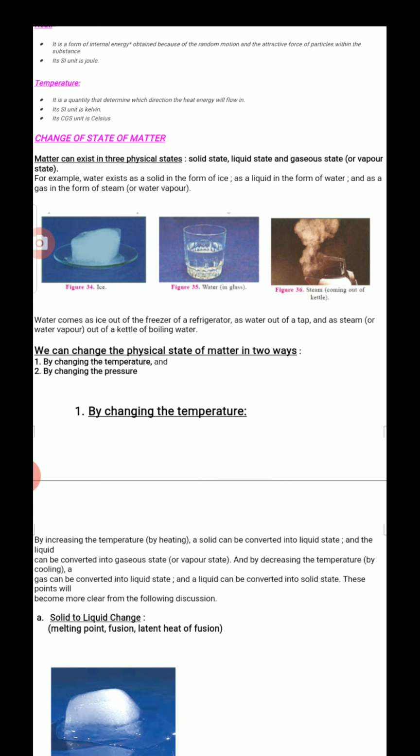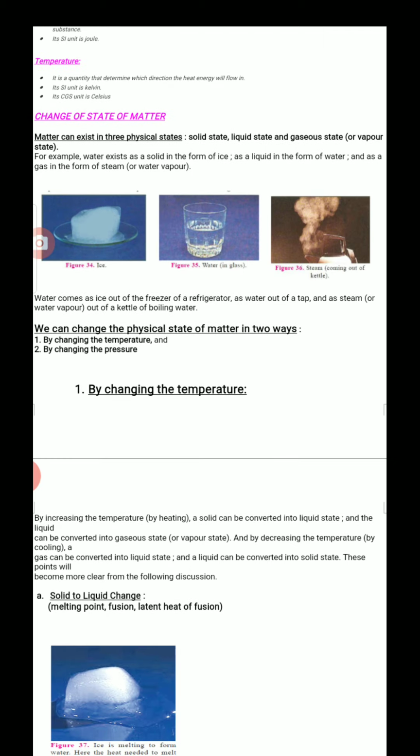Water can be solid, liquid or gas, 3 different forms. So water can exist as a solid, liquid or gas, three different states.